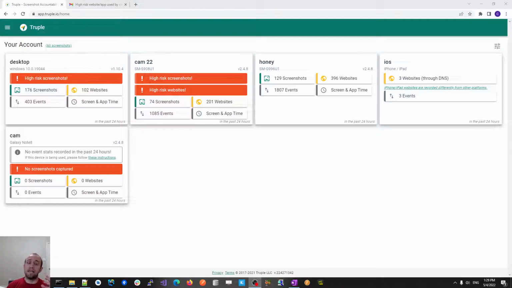Truple is accountability software. Now, accountability software is a little bit different from traditional online safety software solutions like a web filter or screen time app. Truple, as an accountability software, focuses more so on monitoring and reporting how the device was used than it does trying to block or limit access to something.